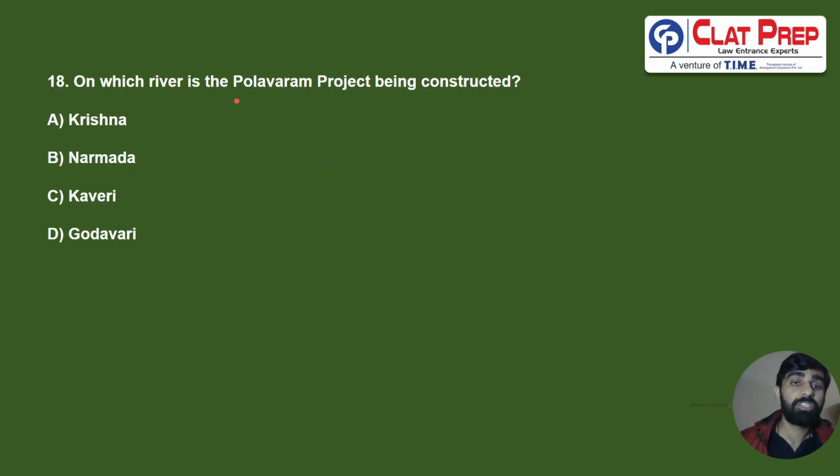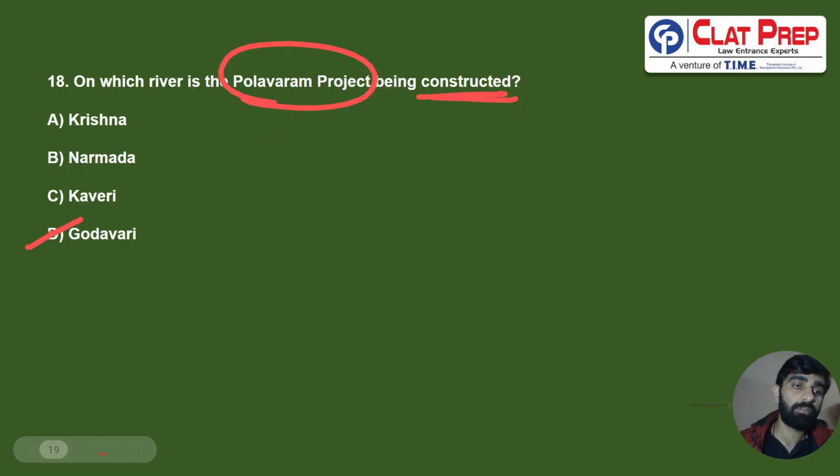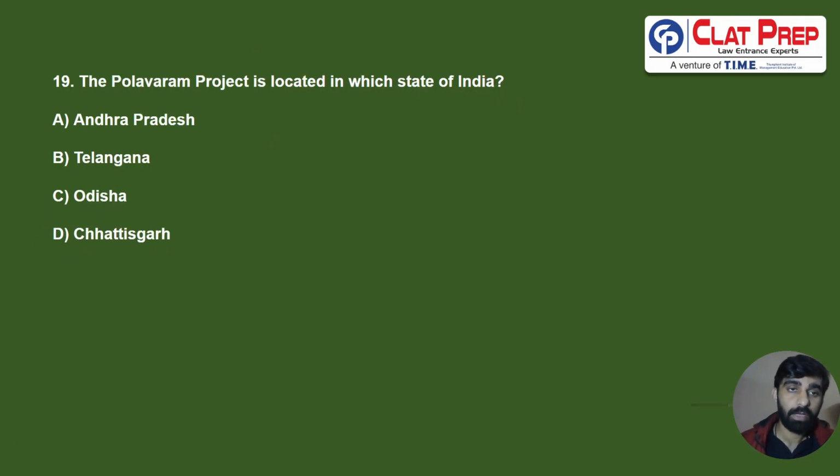Moving on, on which river is the Polavaram project being constructed? We have discussed this also today. The state of Andhra Pradesh is majorly handling this project, and this project is being constructed on the river Godavari. So correct answer for 18th is going to be D. Next question. The Polavaram project is located in which state of India? We have discussed this. Polavaram project is in the state of Andhra Pradesh. Correct answer for 19th is going to be A.